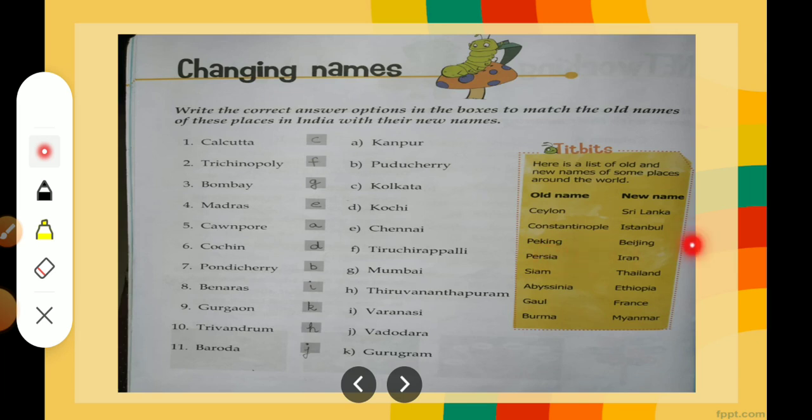Peking is known as Beijing. Persia is known as Iran. Siam, Thailand. Abyssinia, Ethiopia. Gaul, France, and Burma, Myanmar, right? So questions can come in exams from this portion also. So you need to memorize this one too.